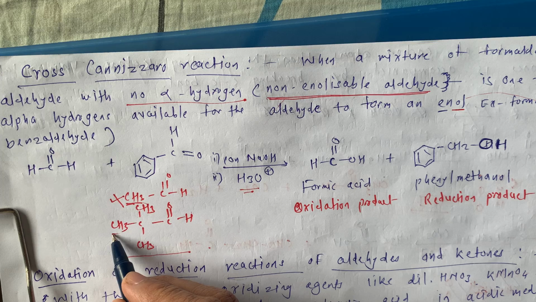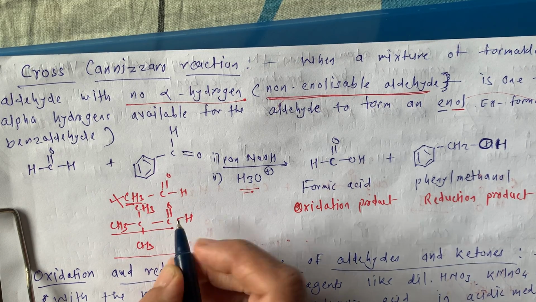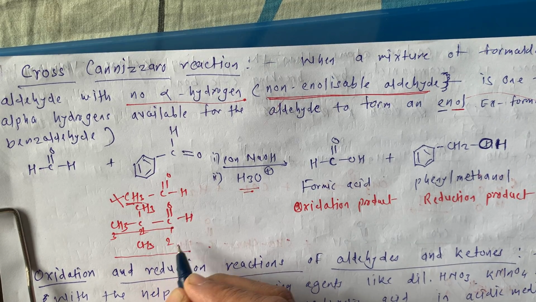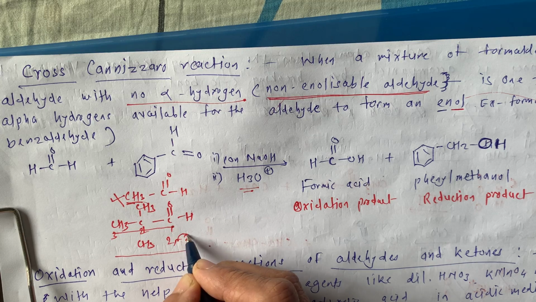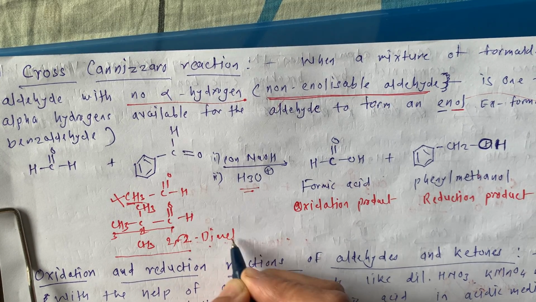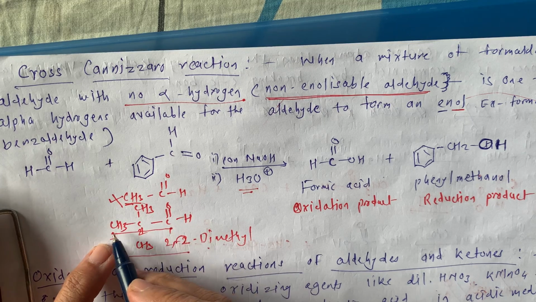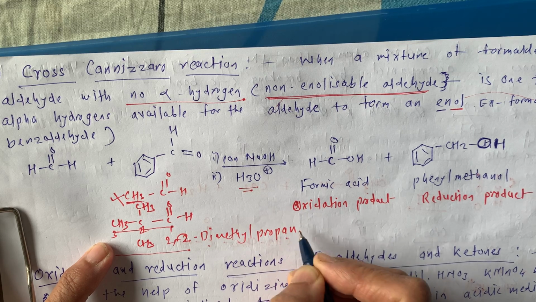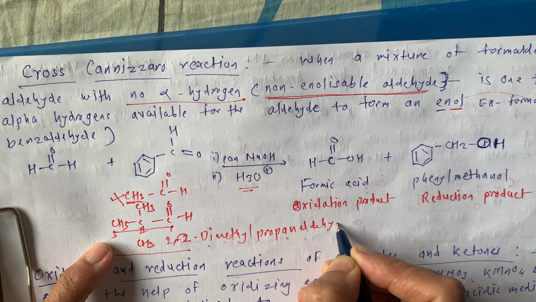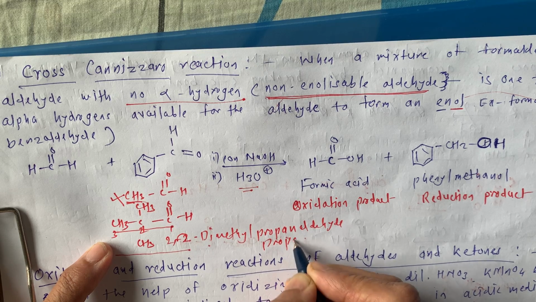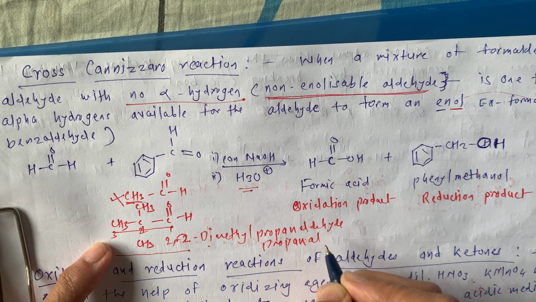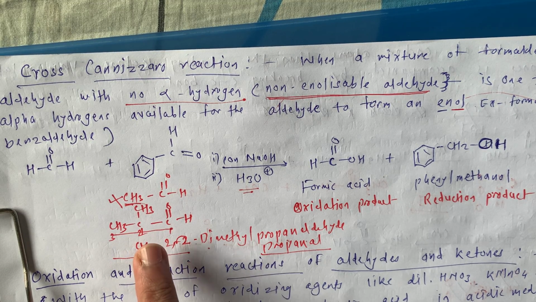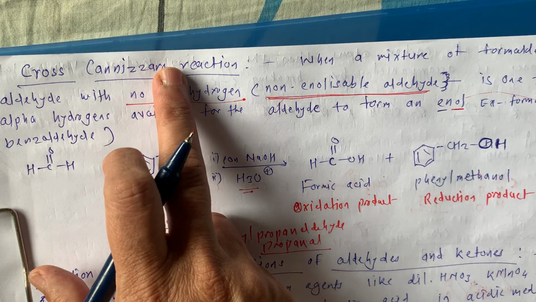Or if you are going to give the IUPAC nomenclature, then on the second carbon there are 2 methyl groups. So this is 2,2-dimethyl, and in the chain there are 3 carbon atoms. So this is propanal. This is the IUPAC name of this compound. You can use this one also for the cross Cannizzaro reaction.